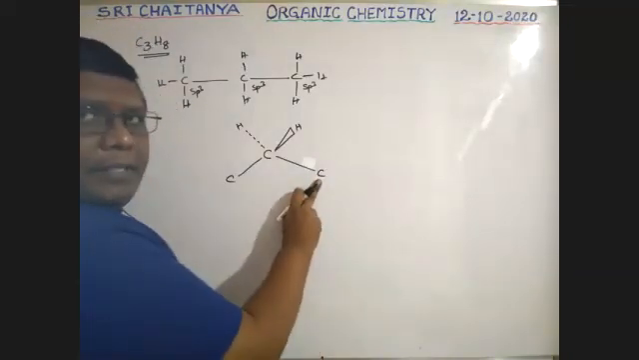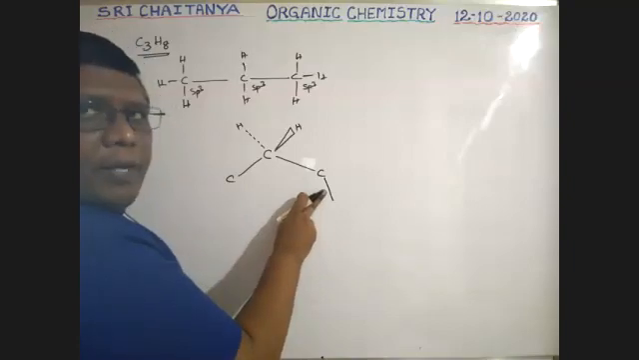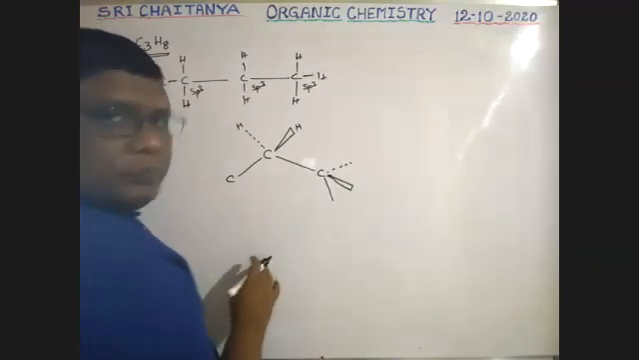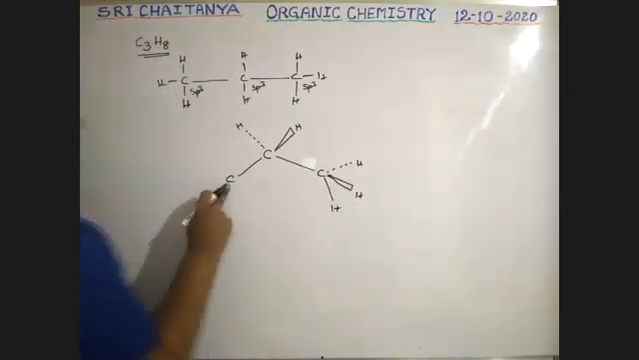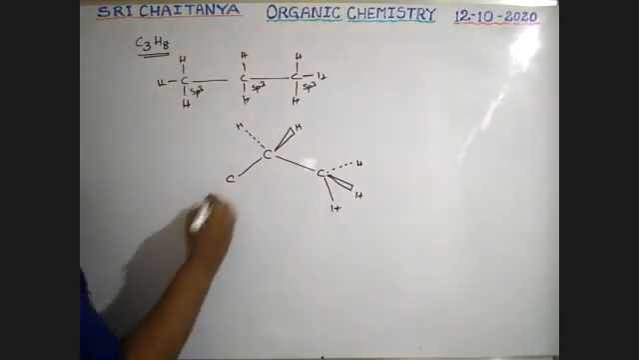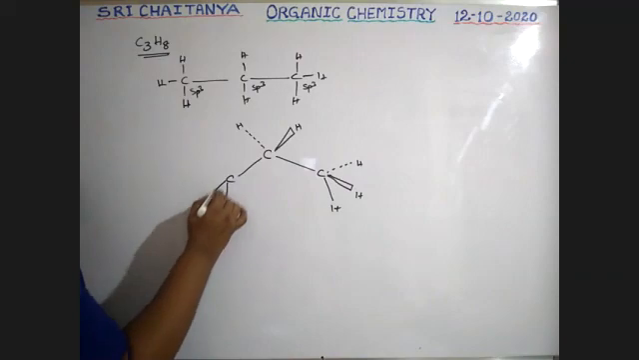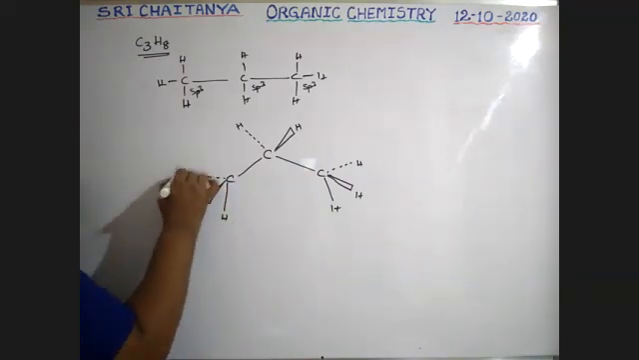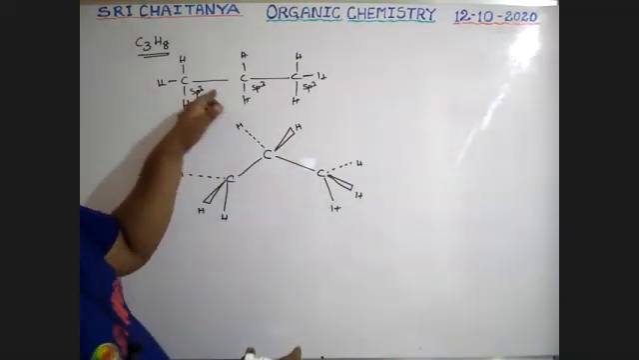Next, I am trying the maximum. Because it is sp3, it has 2 bonds within the plane. This one and this one within the plane. One is outside the plane, one is inside the plane. So H. This is also sp3, boys. One within the plane, one outside the plane, and one inside the plane. And hydrogen. So this is the way this molecule is represented.